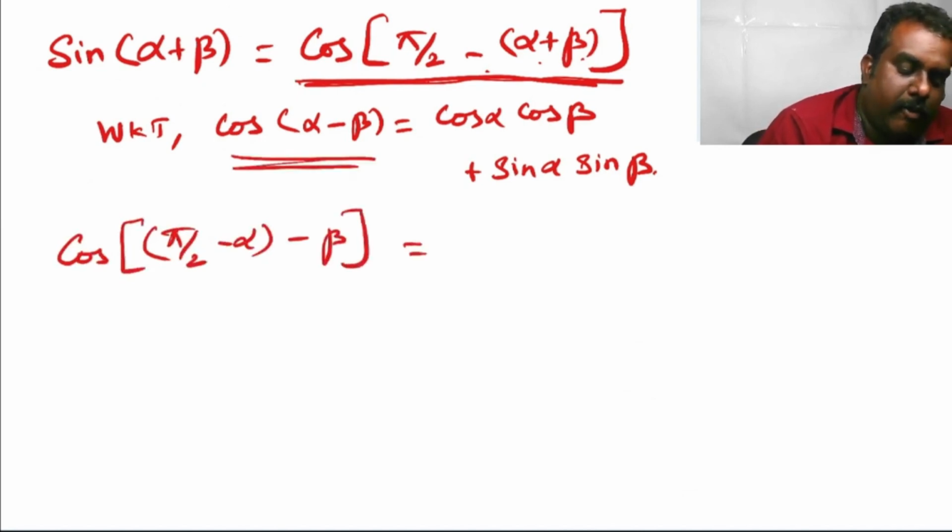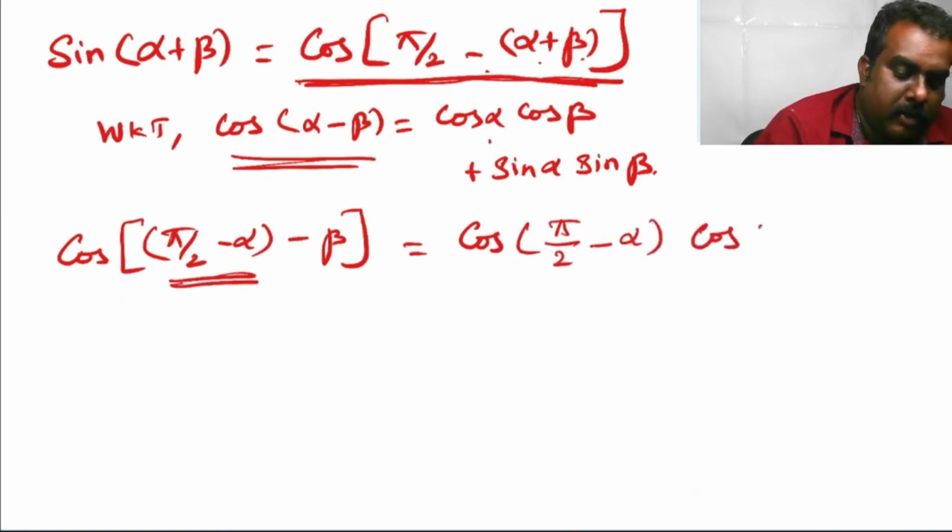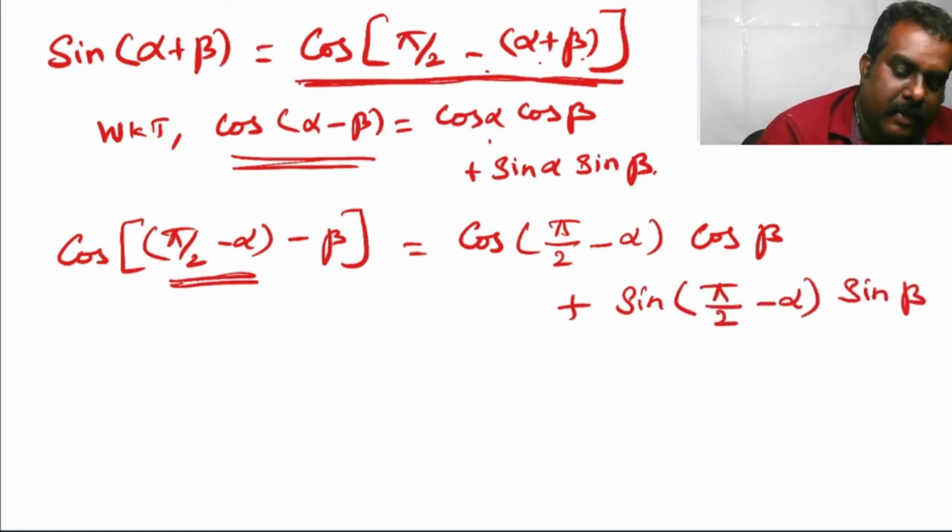Now apply the formula of cos of alpha minus beta. Instead of alpha, we have to write pi by 2 minus alpha: cos pi by 2 minus alpha cos beta plus sin pi by 2 minus alpha sin beta.